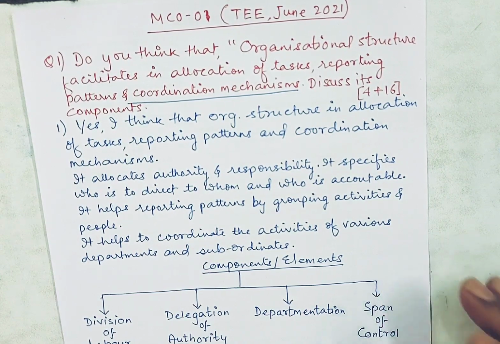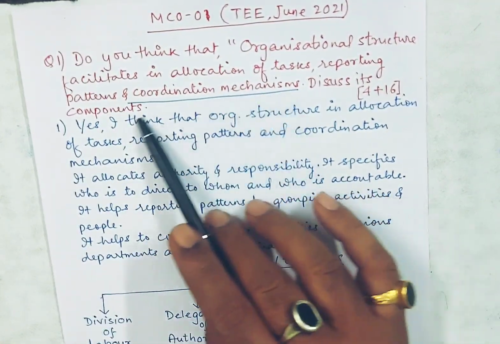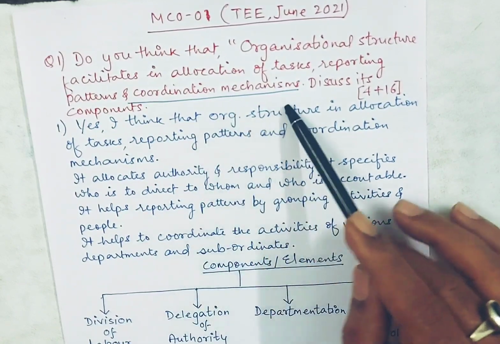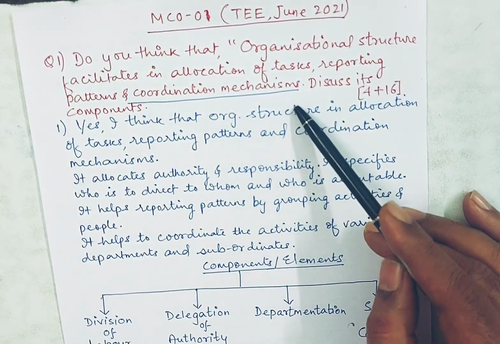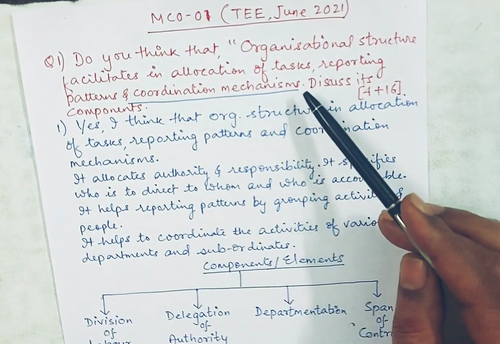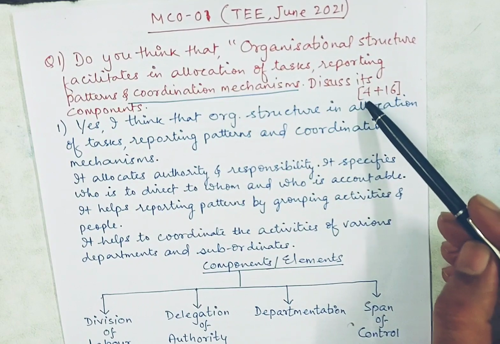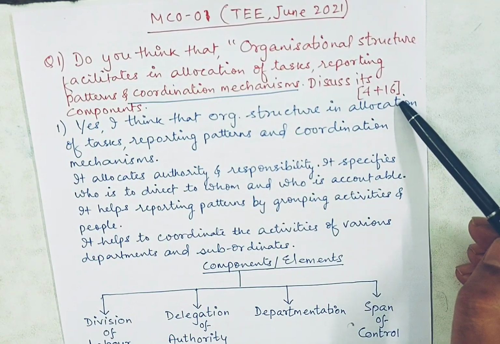Okay, fine. See the first question. It says, do you think that organizational structure facilitates in allocation of tasks, reporting patterns, and coordination mechanisms? Discuss its components. So, there are two parts of this question. The first part is of 4 marks, and the second part is of 16 marks.